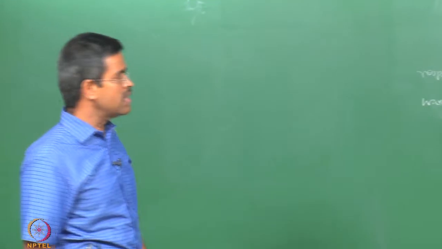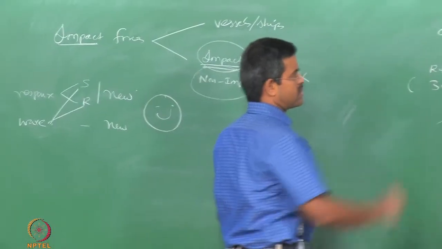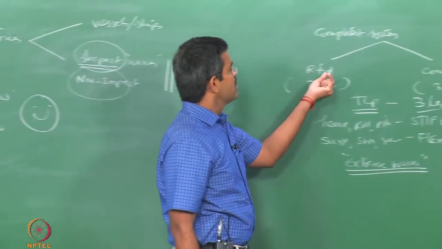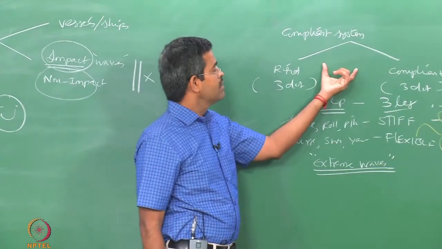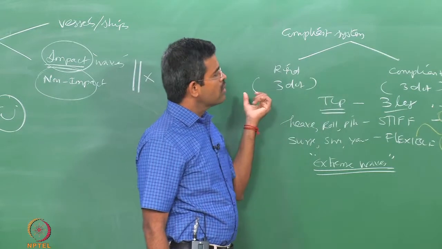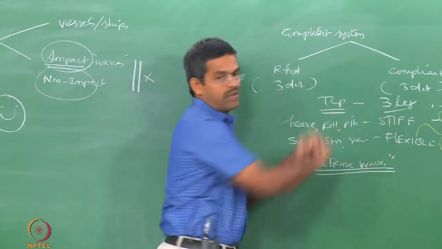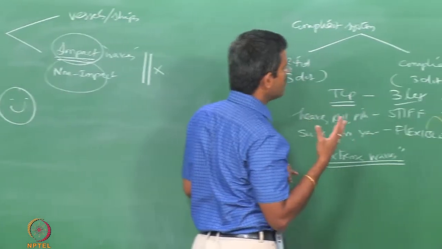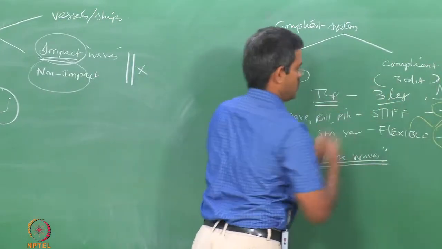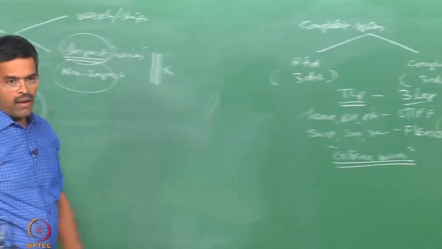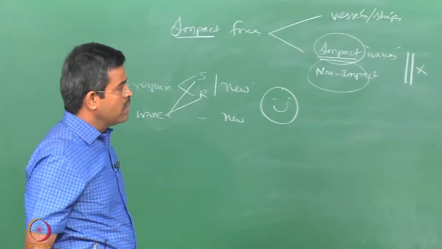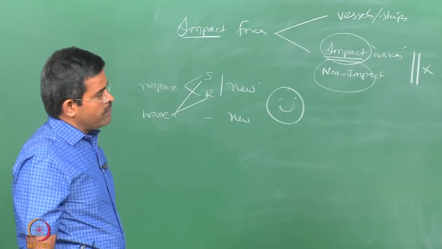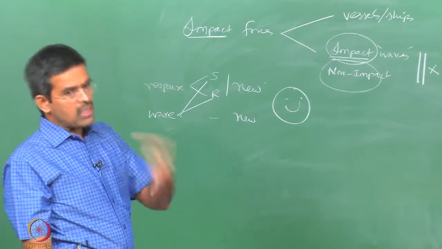Now interestingly you see amongst these two systems, compliant and fixed, GBS etc., you will see TLP is phenomenally designed to have the period either lower or higher from that of the excitation frequency, but on the other hand if the frequency of the wave is present in both zones, like large and small than that of the natural frequency of the system, then TLP will get excited in both kinds of waves.